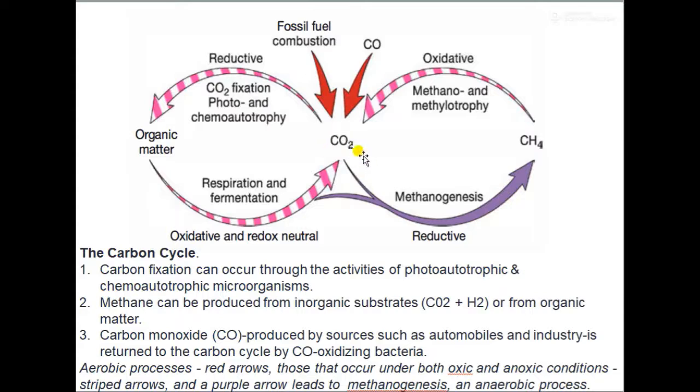So this is the process of the carbon cycle which we have here: carbon dioxide is fixed to form organic matter. It is degraded to form carbon dioxide as well as methane, and the process of methanogenesis can happen in ruminant animals as well as in archaebacteria. And in the case of sediments, the oxidative conversion of methane to carbon dioxide also happens. So with this, we come to an end of the carbon cycle. Thank you for now.